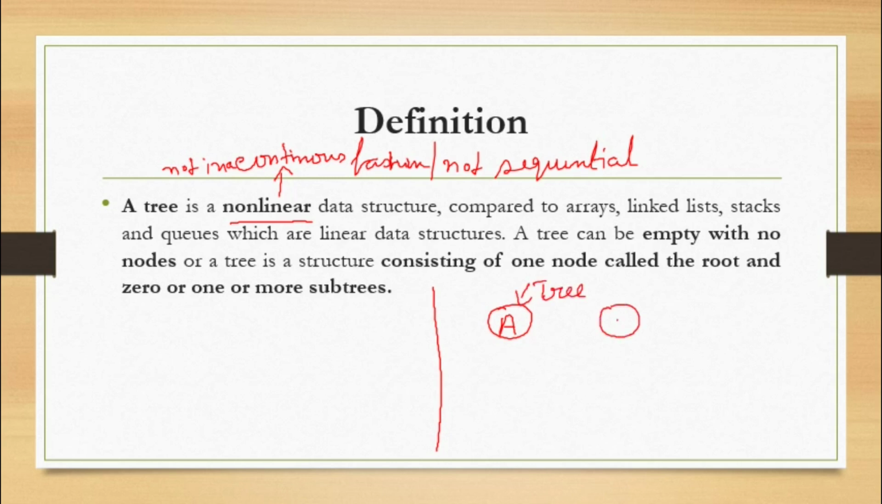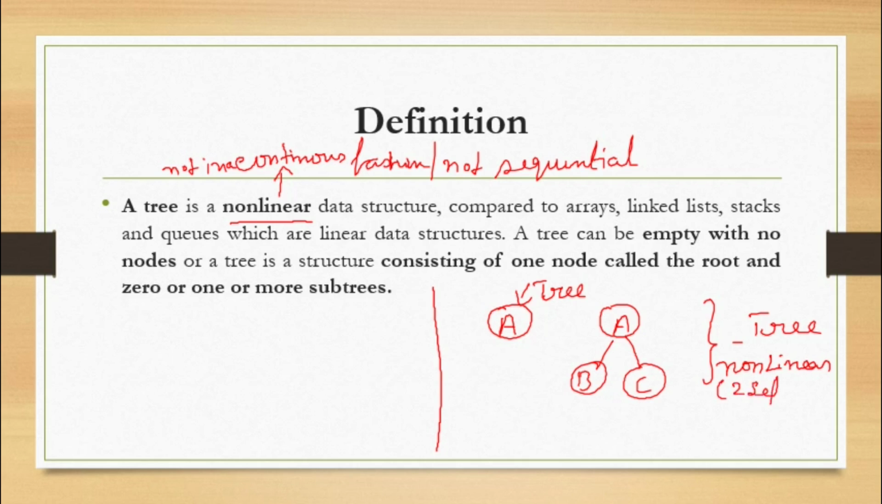Or another example: A, B, C. Now this is also a tree. This is non-linear. Why is it non-linear? Because we can see different branches from A to C and A to B. So this is also non-linear, because of two separate branches.